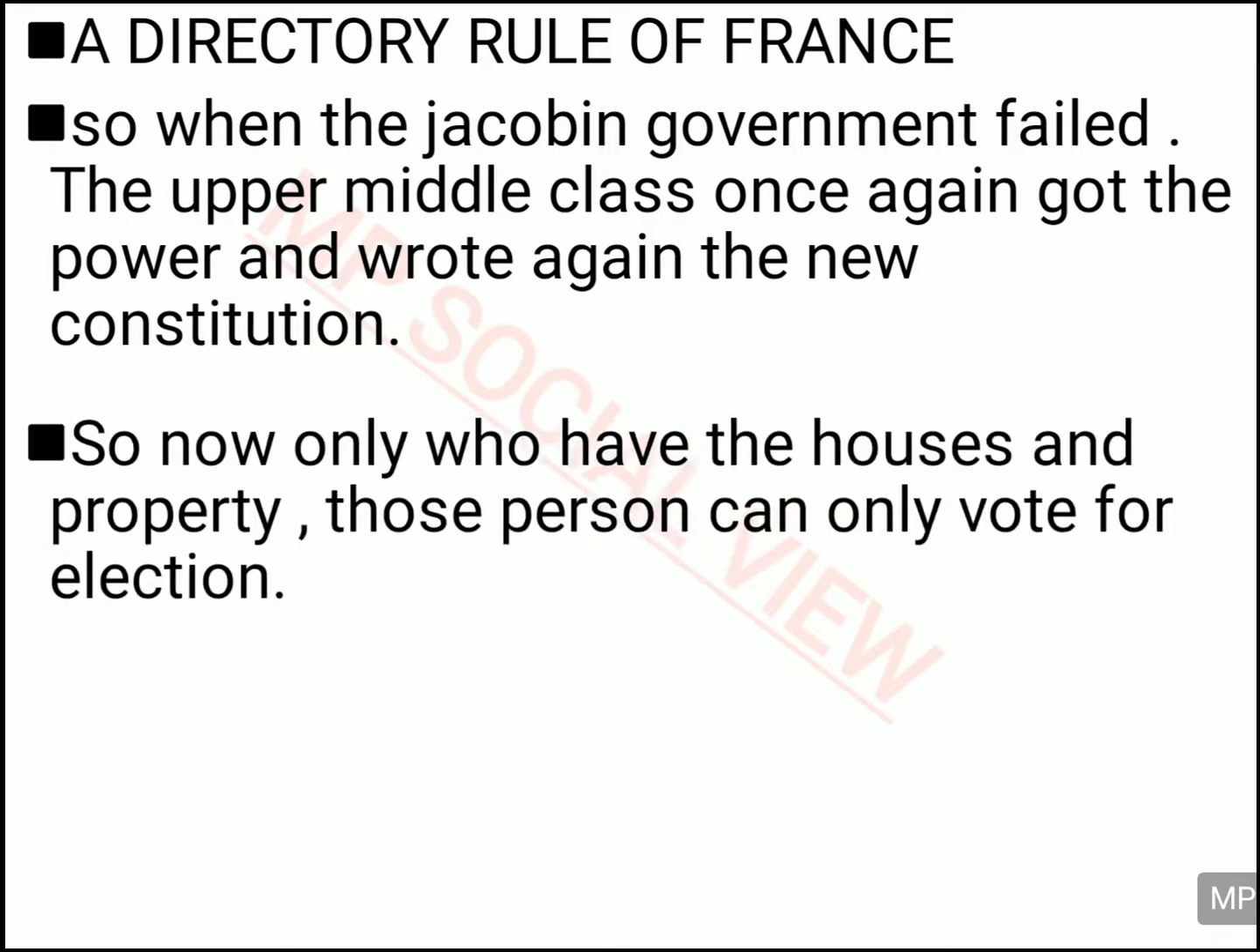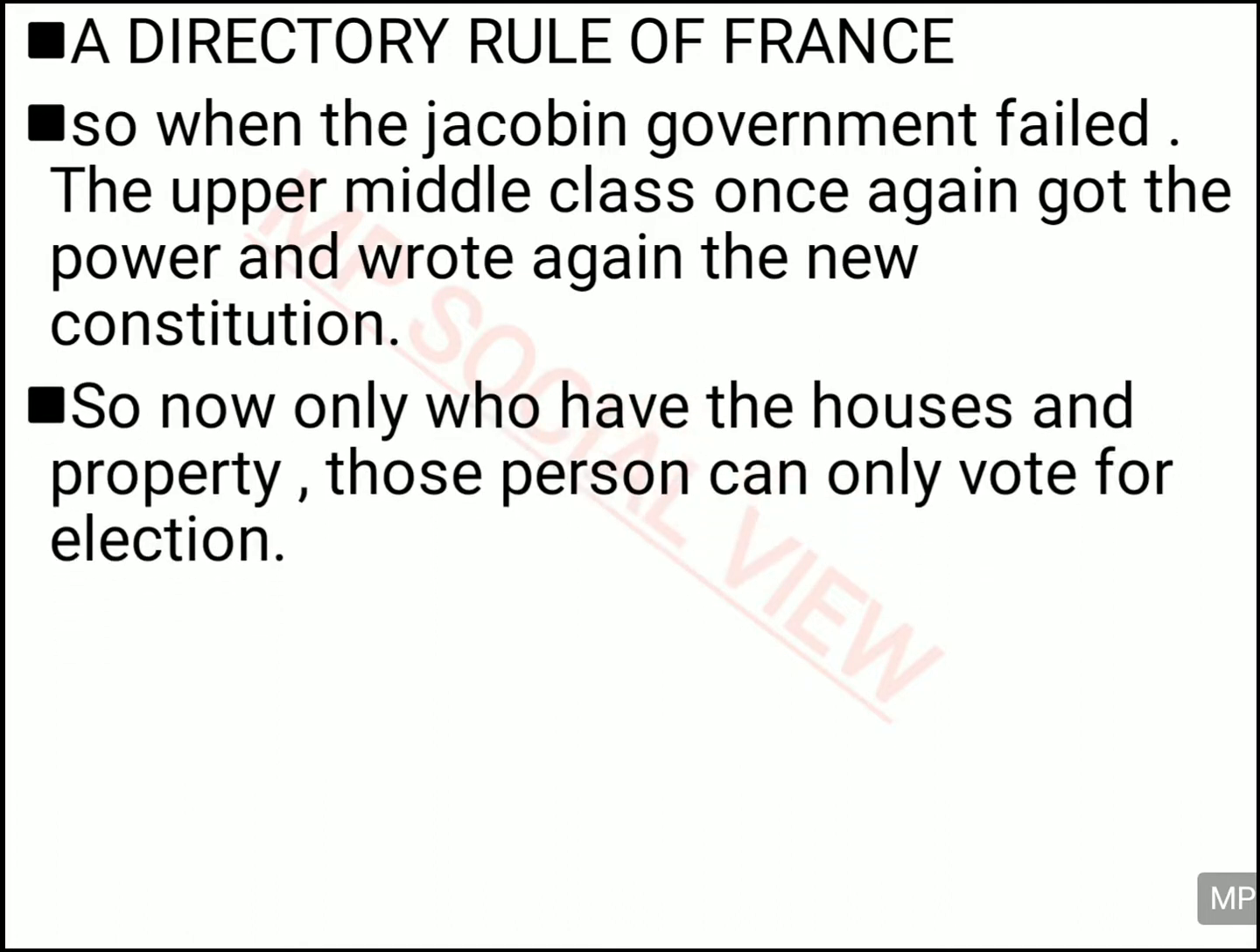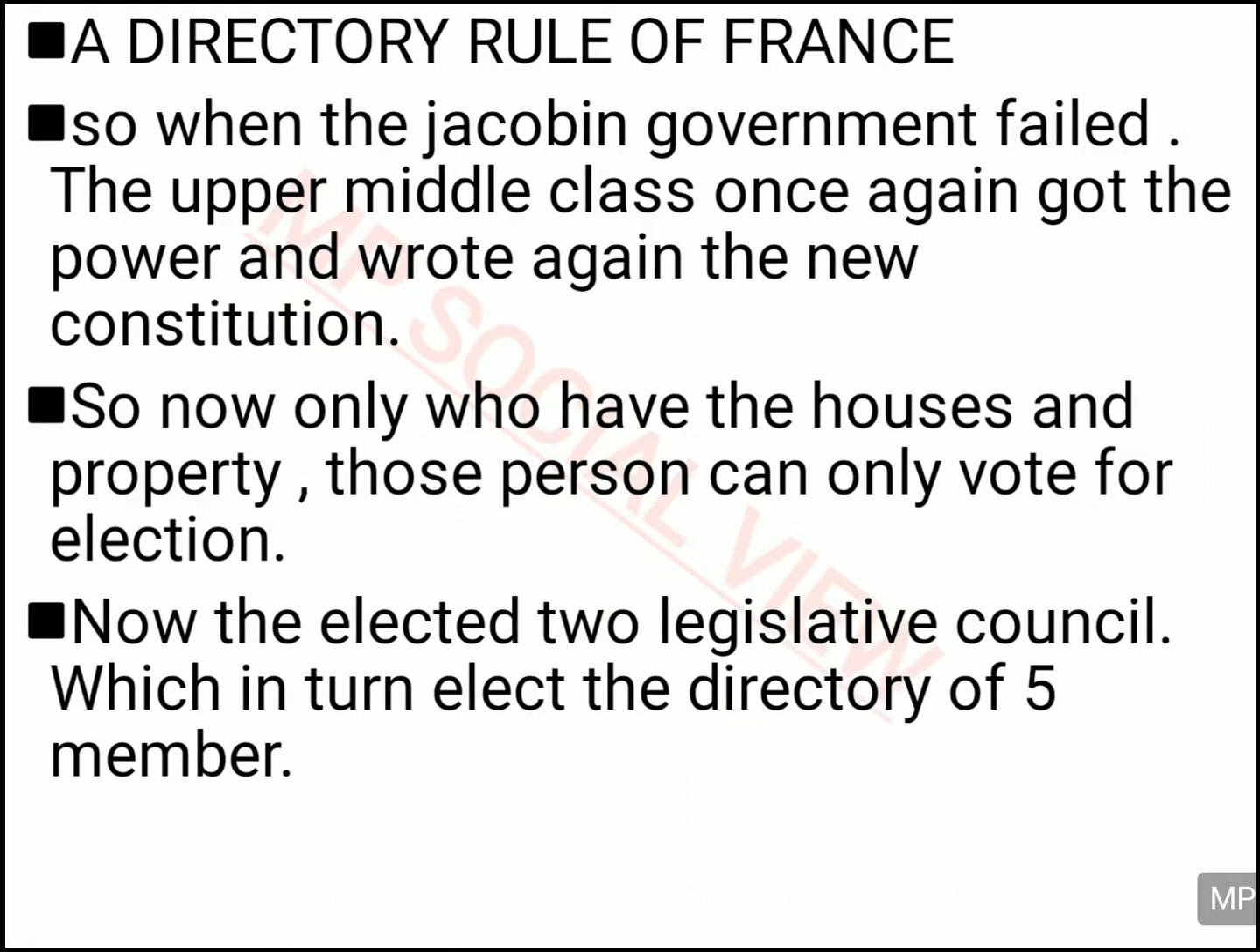They again wrote the constitution. They again changed the rule for the election. Now they again changed the voting rights system also. Now again the voting right was taken from everyone and it was given only to those people who were rich, who had houses and property, who were paying taxes. So those people were given the right.